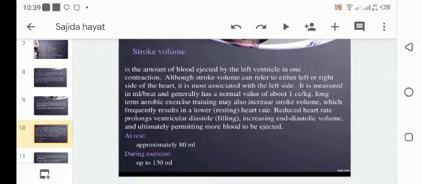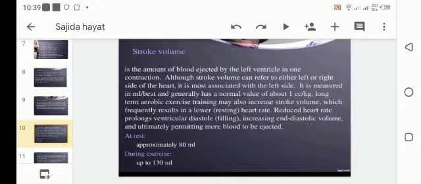Now, stroke volume. Stroke volume is the amount of blood ejected by the left ventricle in one contraction. Although stroke volume can refer to either the left or right side of the heart, it is more associated with the left side. It is measured in milliliters per beat and generally has a normal volume of about 1 cc per kg. Long-term aerobic exercise training may also increase stroke volume, which frequently results in a lowering of heart rate.